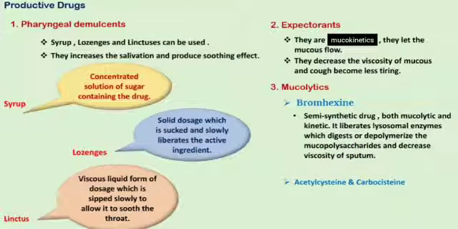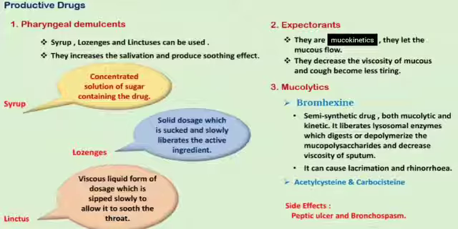Bromhexine is a semi-synthetic drug. It is both mucolytic and mucokinetic. It liberates lysosomal enzymes which digest or depolymerize the mucopolysaccharides and decrease viscosity of sputum. It can cause lacrimation and rhinorrhea. Acetylcysteine and carbocysteine are used as aerosols and they decrease the sputum viscosity as well. Their main side effects are peptic ulcer and bronchospasm.